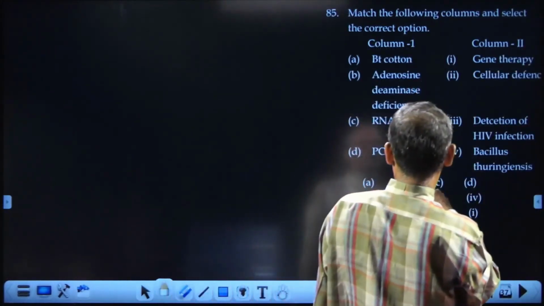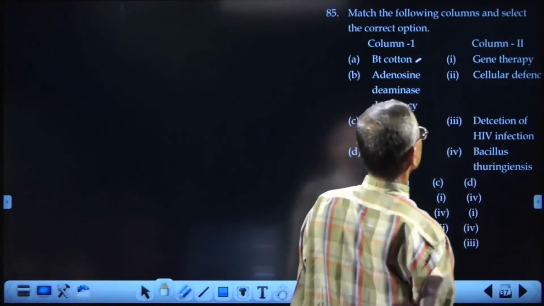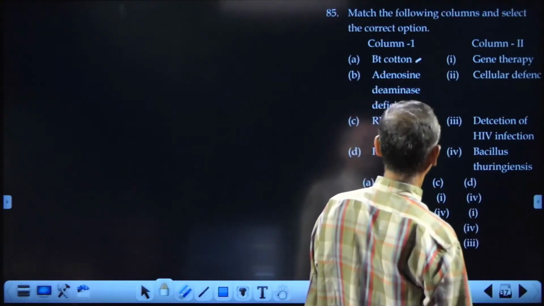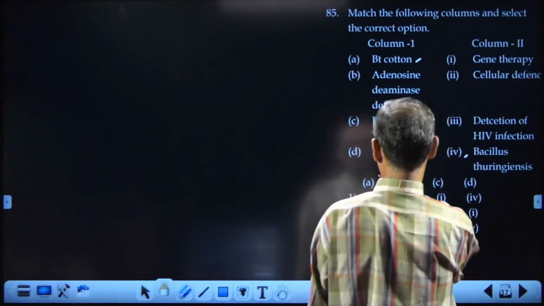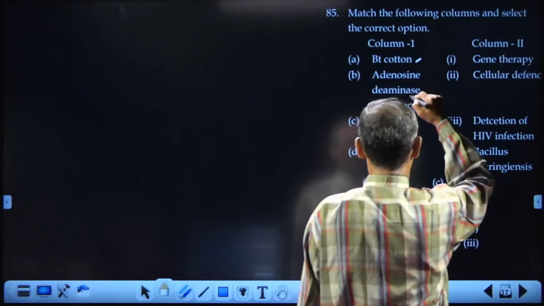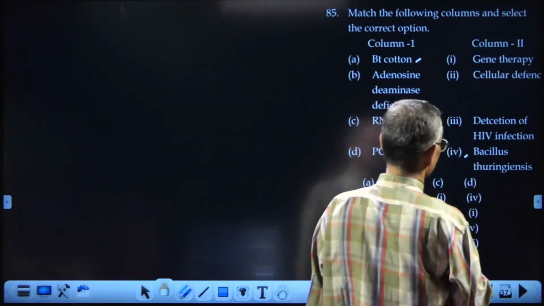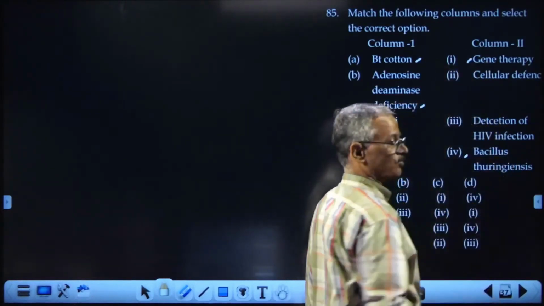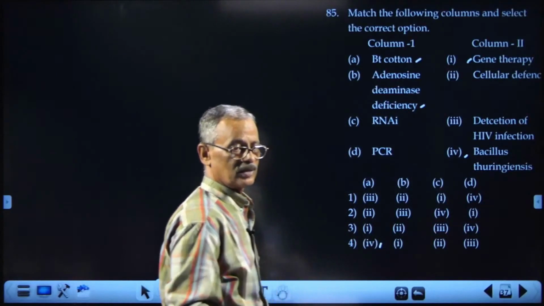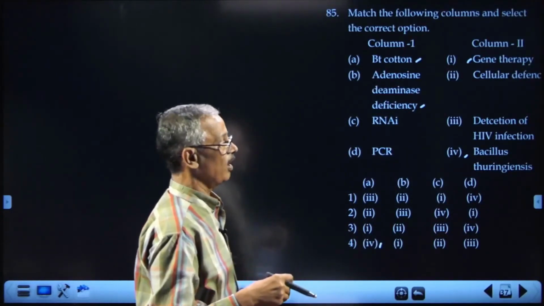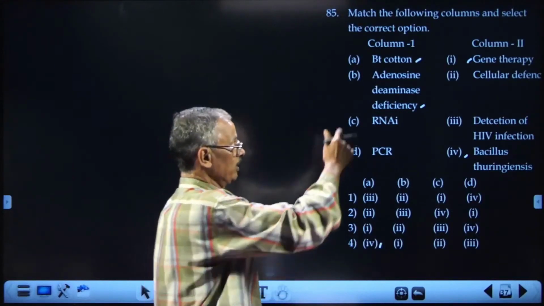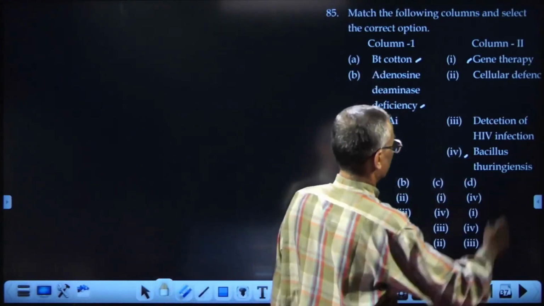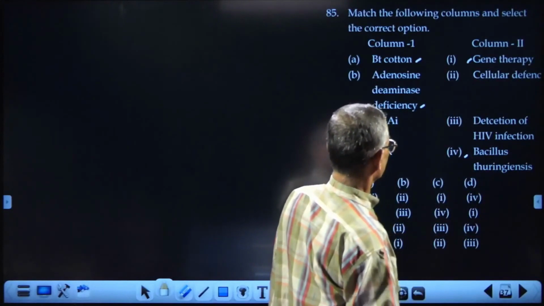Matching column. Again, BT cotton. BT is Bacillus thuringiensis. Adenosine deaminase deficiency was cured for the first time. This little girl, Ashanti De Silva, was cured of her disease for the first time successfully by gene therapy. So, gene therapy.